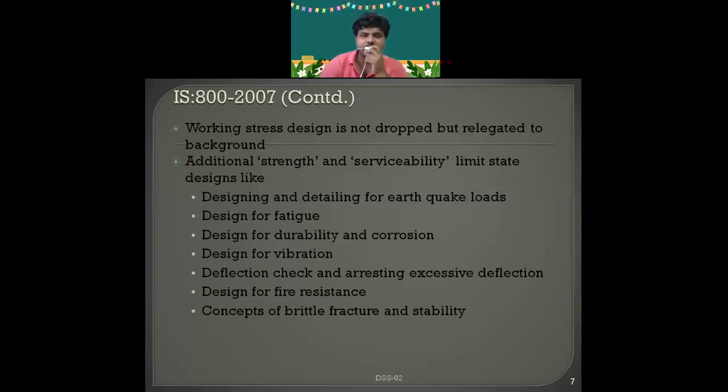Anything we are designing comes under strength criteria. That is, limit state method is divided into two things. One is what? Limit state of collapse, which is also known as limit state of strength, and next one is limit state of serviceability.